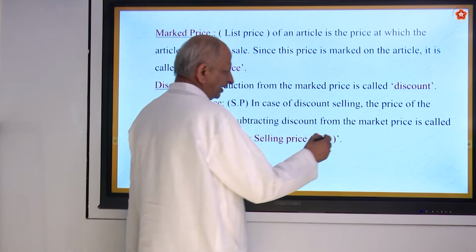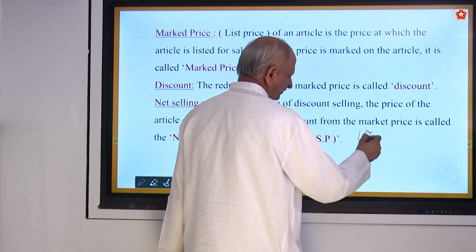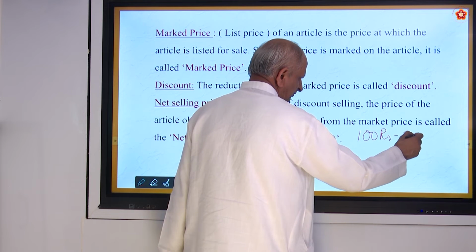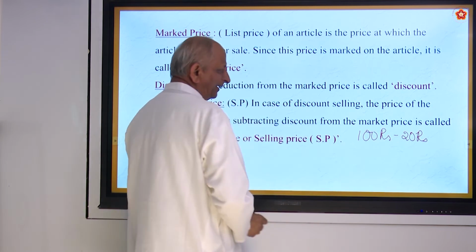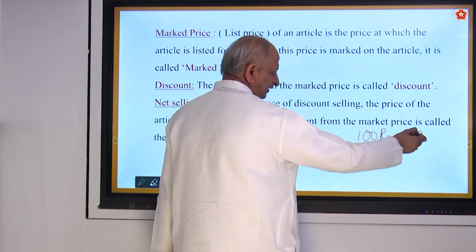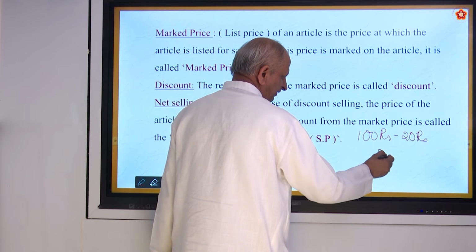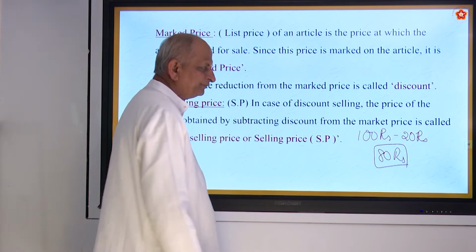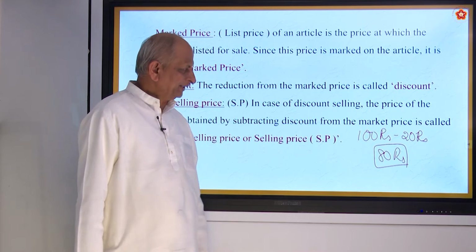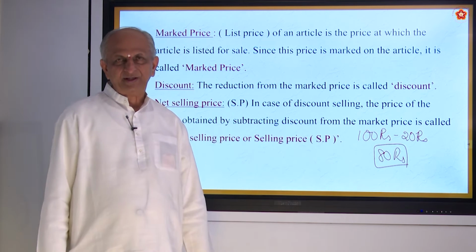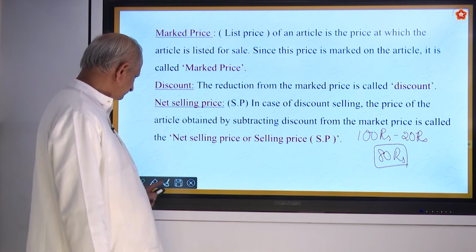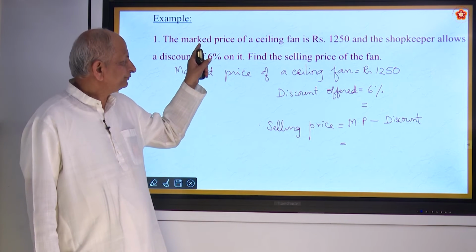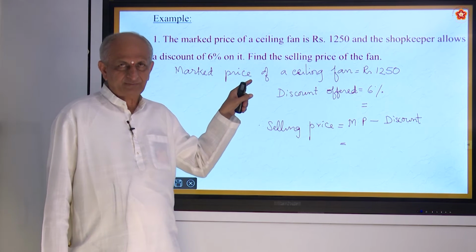Suppose there is a goods or a shirt, for example, 100 rupees, and if they give a discount of 20%, so 100 rupees is called market price, 20% is called discount, and selling price will be 80 rupees. That is what is called selling price. And this discount will be represented in terms of percentages. Always when such questions are given, you must write what all the things given.